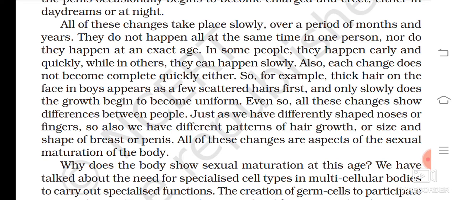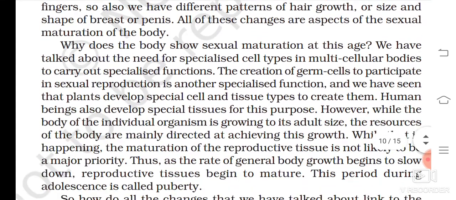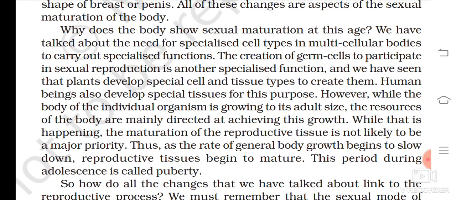All of these changes are aspects of sexual maturation of the body. Why does the body show sexual maturation at this age? We have talked about the need for specialized cell types in multicellular bodies to carry out specialized functions, the creation of germ cells to participate in sexual reproduction is another specialized function, and we have seen that plants develop special cells and tissue types to create them.